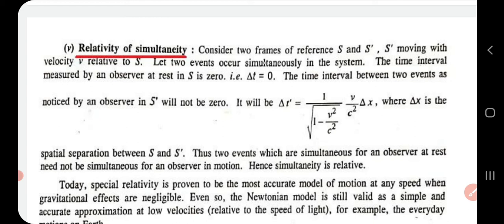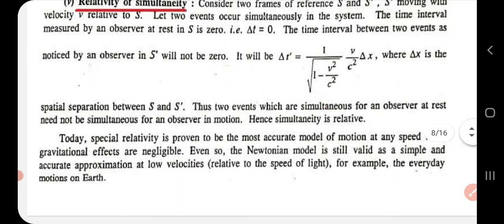So relativity of simultaneity states that two events which are simultaneous for an observer at rest will not be simultaneous for an observer in motion. That is, for an observer at rest, the events will be simultaneous, but for an observer who is in motion, the events will not be simultaneous. That is, simultaneity is relative.